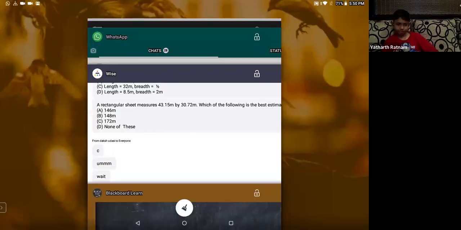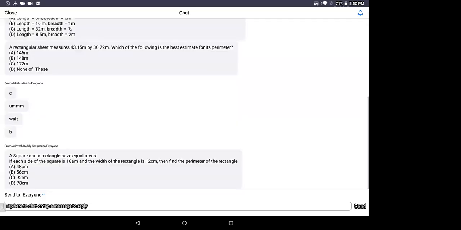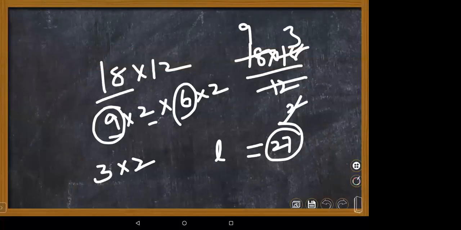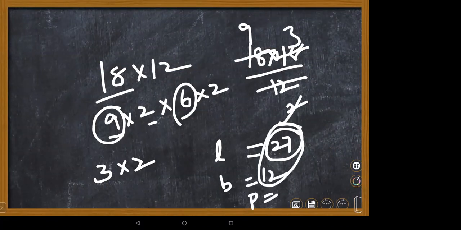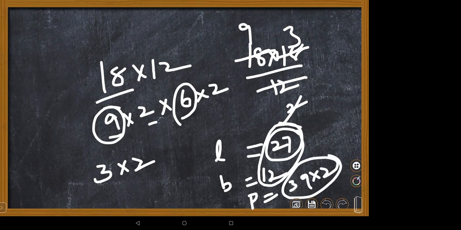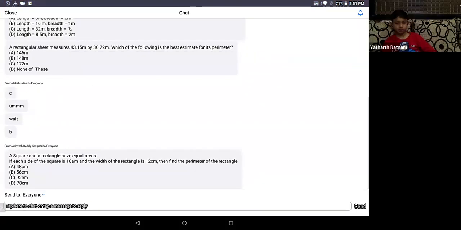The breadth is already given. The breadth, or width, is given as 12. Now you need to find the perimeter. Perimeter means length plus breadth, 2 times. 27 plus 12 is 39, into 2. 39 2 times is 78. So the perimeter is 78. Yes, ma'am.